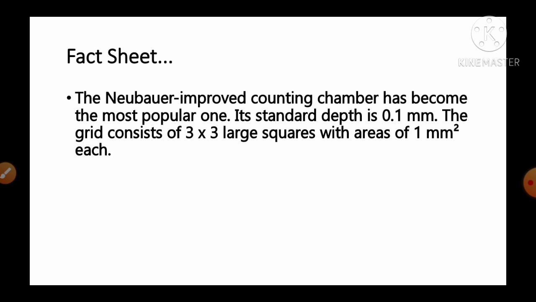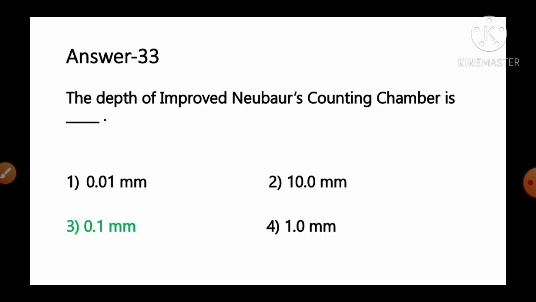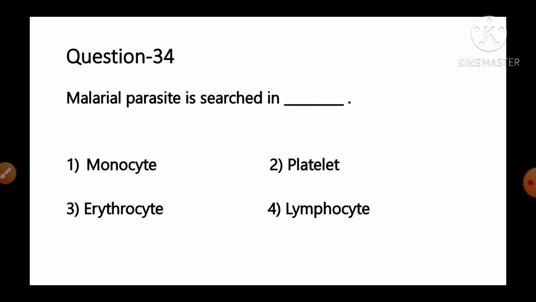Its standard depth is 0.1 millimeter. The grid consists of 3 by 3 large squares with areas of 1 square millimeter each. So here the depth of the improved Neubauer counting chamber is 0.1 millimeter. So option number 3 is the correct answer for this question. Move to the next question, number 34.